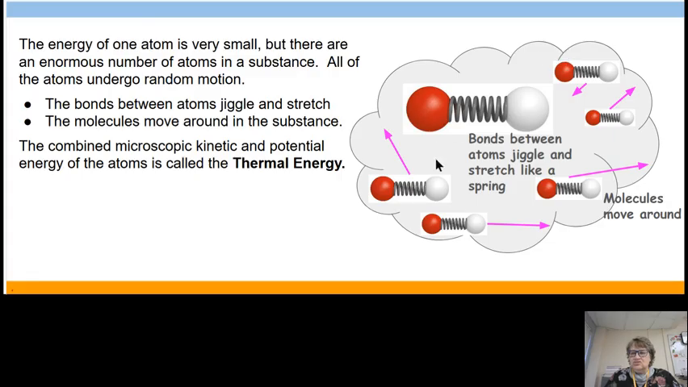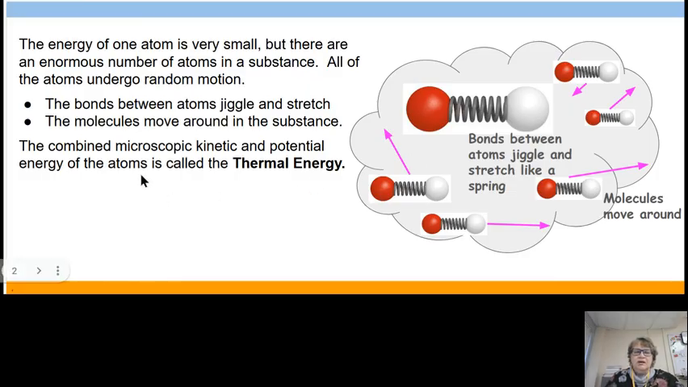So let's say this is your substance, and it's a simple substance that has two atoms that are bonded together. The bonds between the atoms jiggle and stretch. If you think of the bonds as being kind of a coil type thing, they can bounce back and forth, and then the whole thing can spin, or the whole thing can move. The molecules move around in the substance, right? So they can move around depending upon the state of the substance.